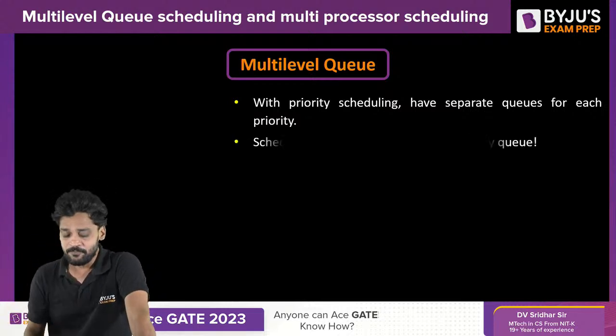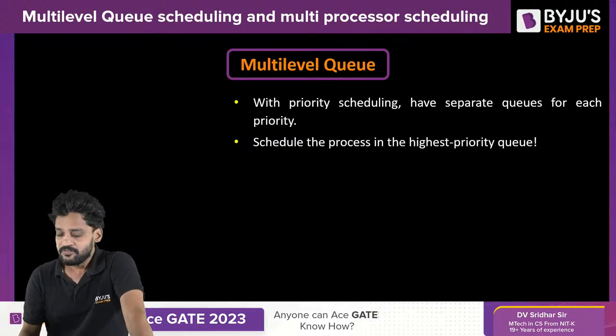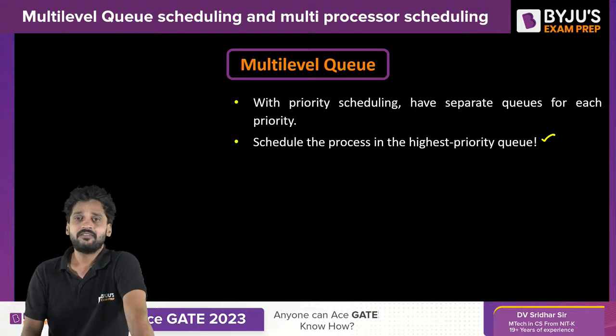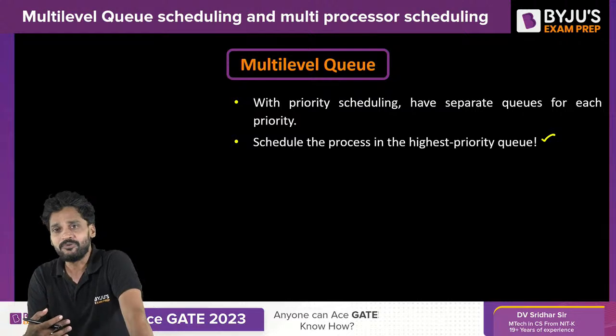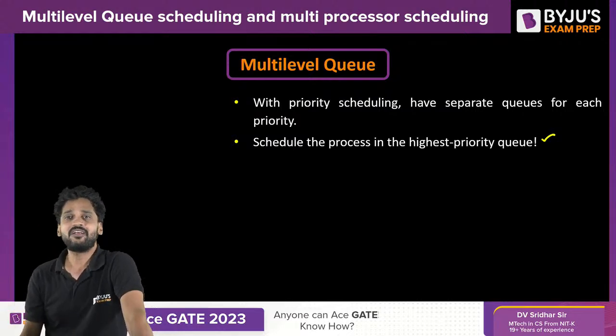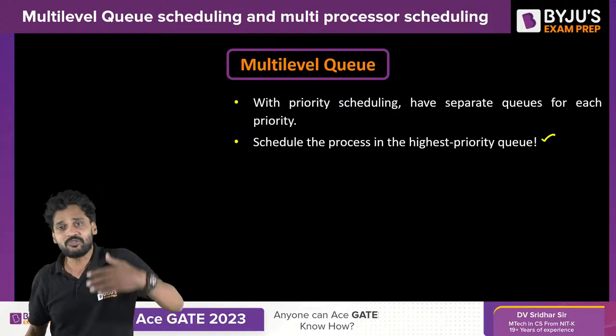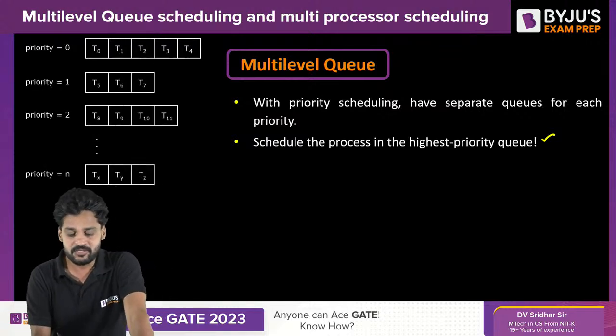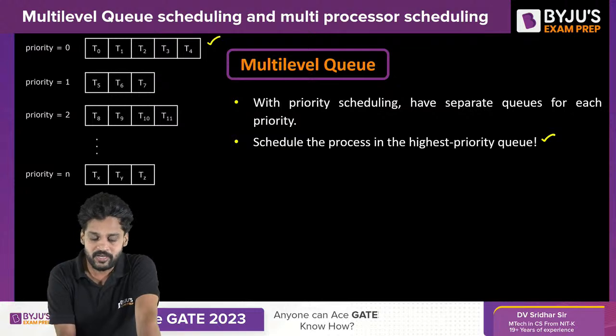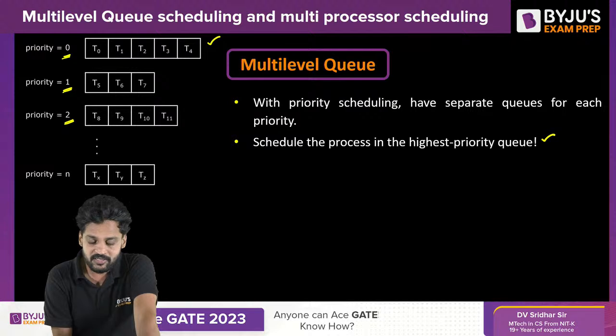Of course, obviously, we schedule the processes with the highest priority queue. The processes in the queue which has the highest priority will be scheduled prior to the processes waiting in the next queues with a lower priority. Let us say this is a queue with the highest priority, then next highest, next highest, next highest.